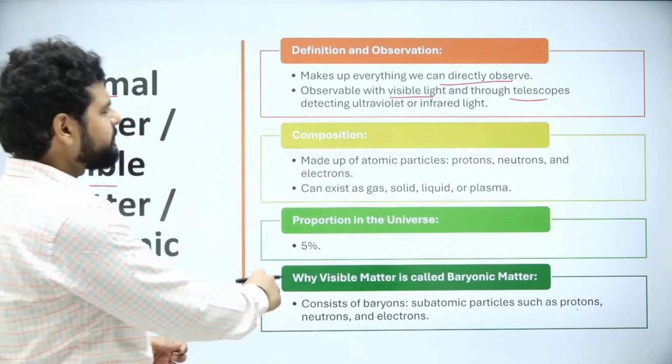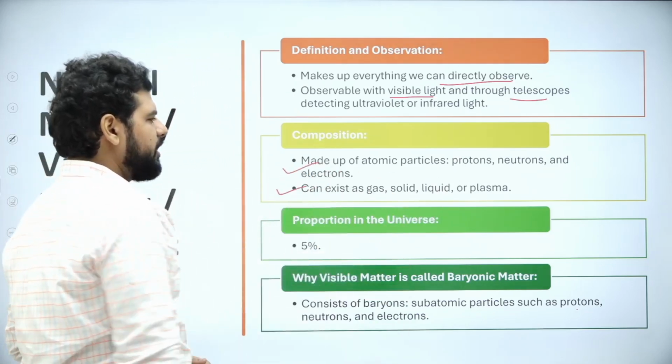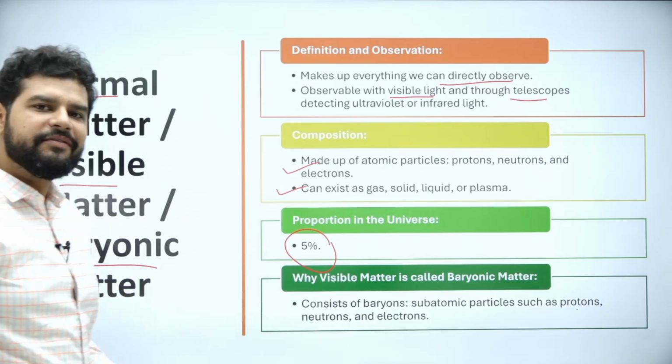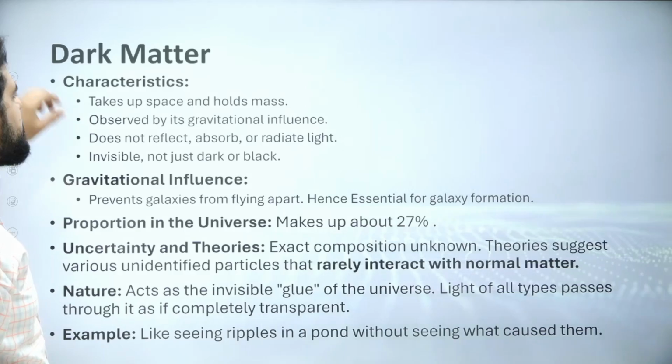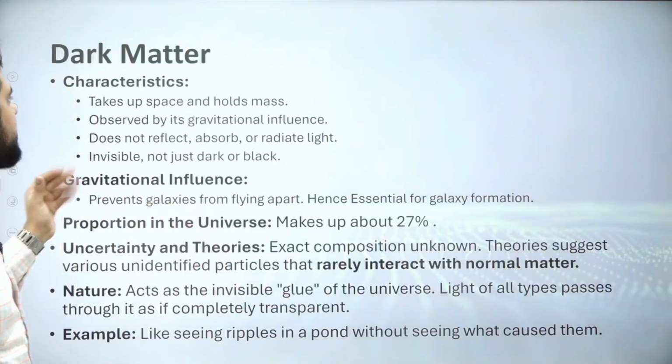Okay. It is made up of atomic particles, right? It can exist as gas, solid, or liquid. We all know about this. This is very simple. It is only 5% of the universe, right? Next, dark matter. Now we come to the meat of the topic, which is dark matter.